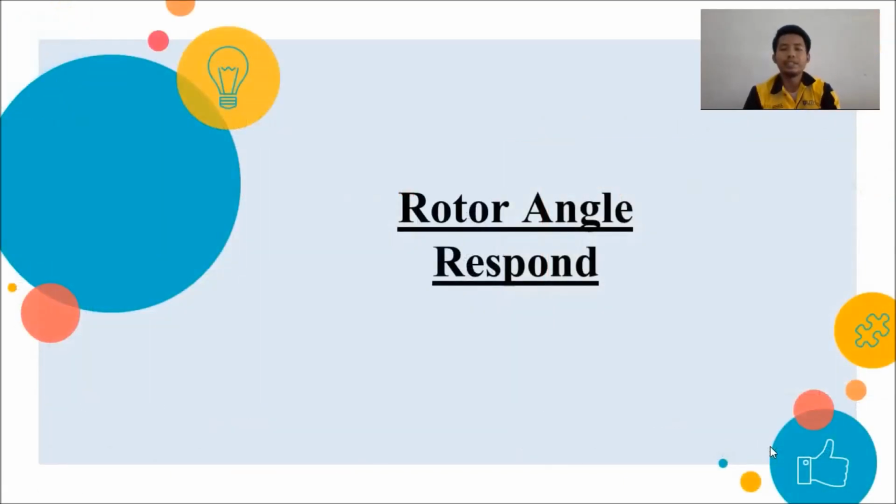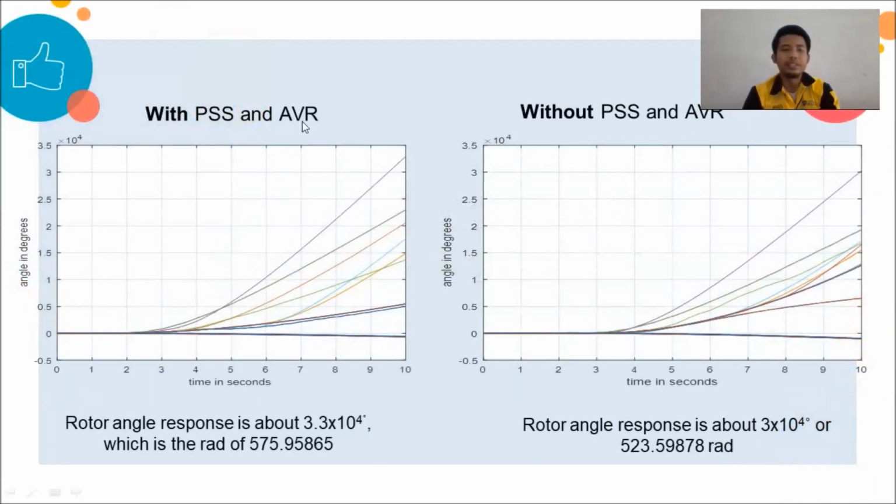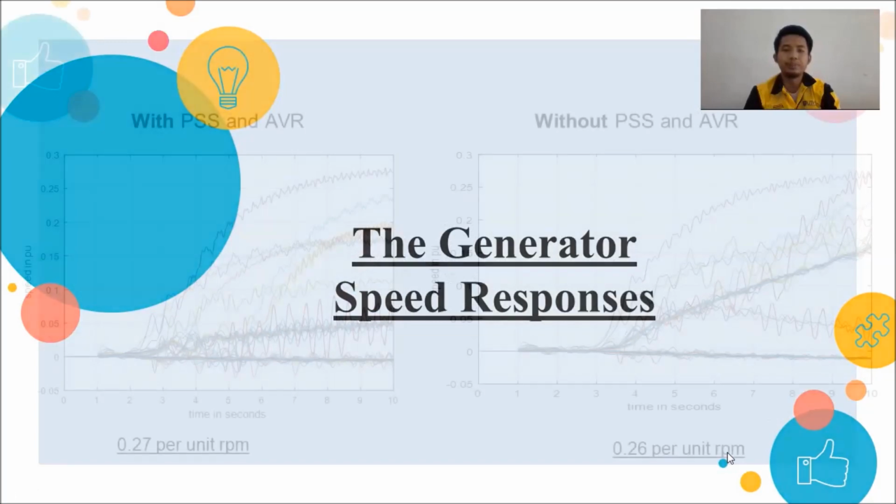Next is rotor angle response. This is the graph with PSS and AVR, and the rotor angle response is about 3.3 times 10 to the power of 4, which is 575.95865 radians. And without PSS and AVR, the rotor angle response is about 3 times 10 to the power of 4, which is 523.59878 radians.